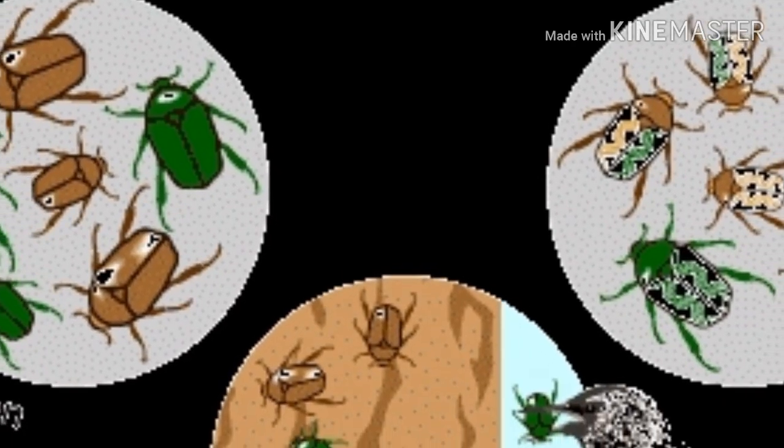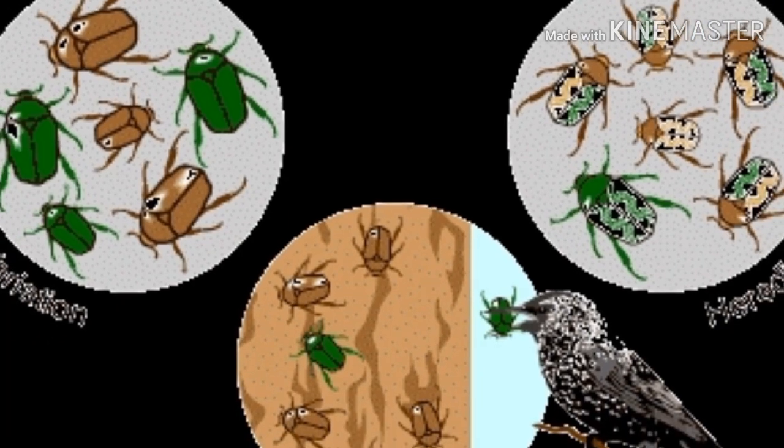Variation. There is variation within species. Not all individuals or species will be exactly the same. There are differences among them.